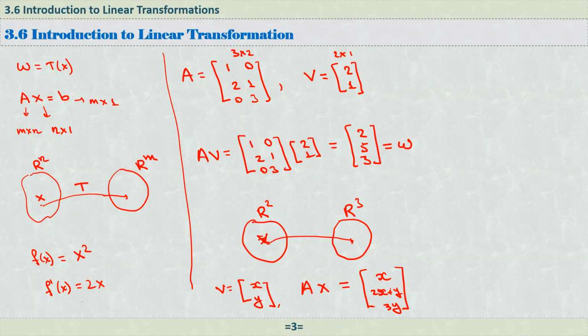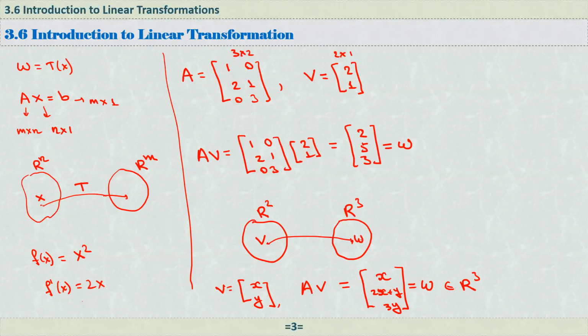Okay, this gives a formula that shows how the matrix A transforms any vector v in R2 into the vector, let's say, W. So not x, I should write v here, because Av transforms into this vector, which is an element in R3.